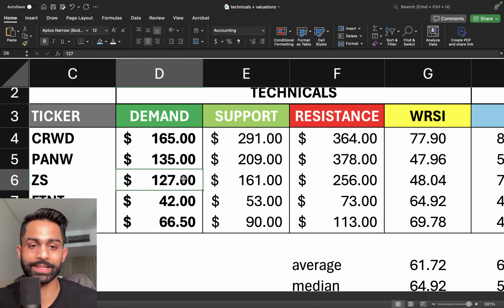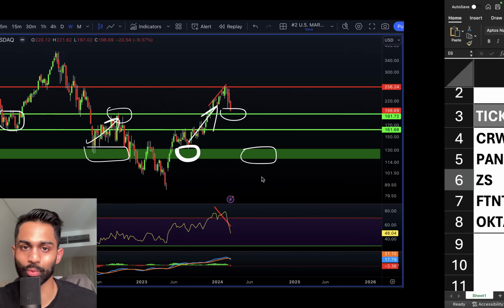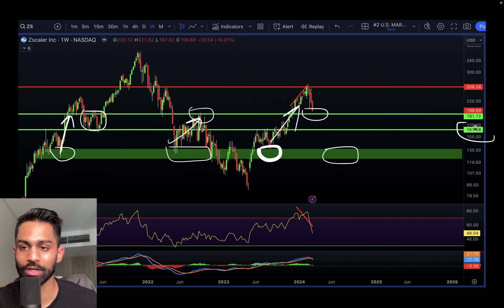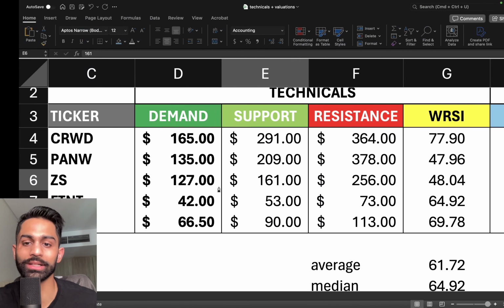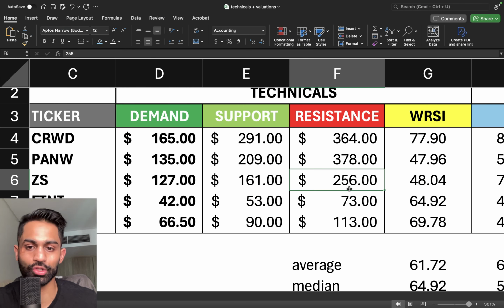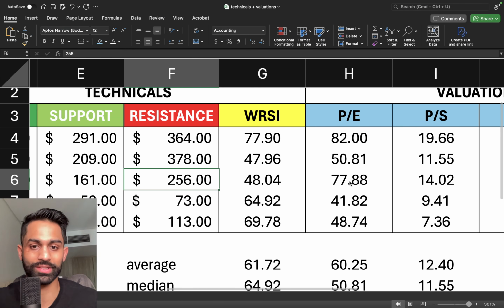So for Zscaler, we're looking at 127, 130s as an area of demand, 161 support, so that's exactly what I highlighted over here, 161 up to as much as 191 on a more near-term basis, but again, 161 better support than 191, and then we got a resistance at around $256. That's the most recent resistance.